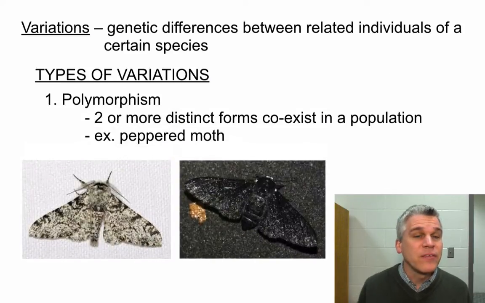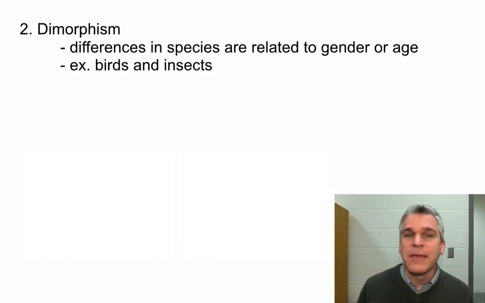Now, an example of this is the peppered moth. Remember, they are the same species, they just have this variation in their coloring. Sometimes it's favorable, sometimes it's not. Another one is dimorphism. Di means two. These are differences in species that are related to gender or age.